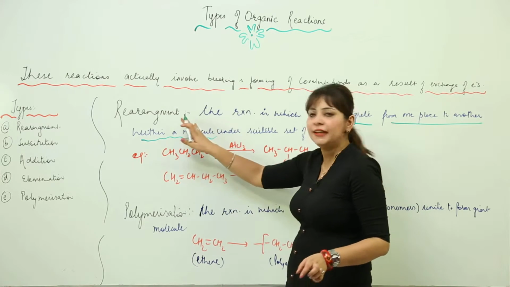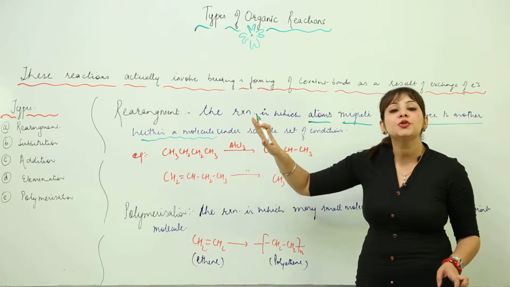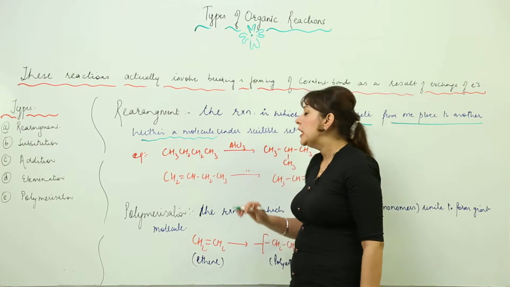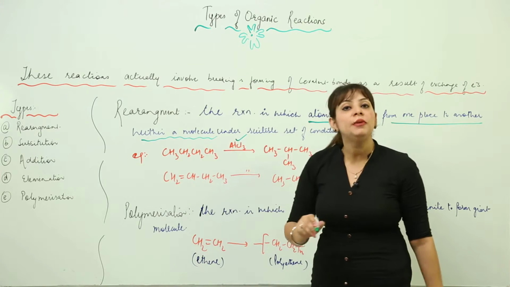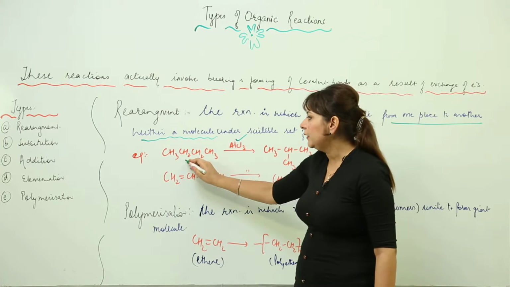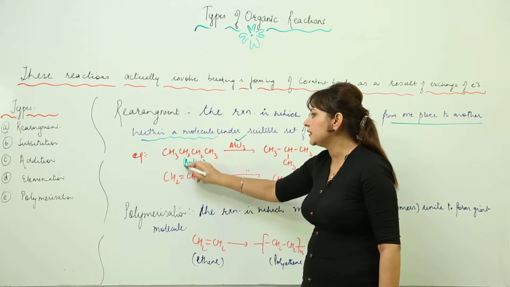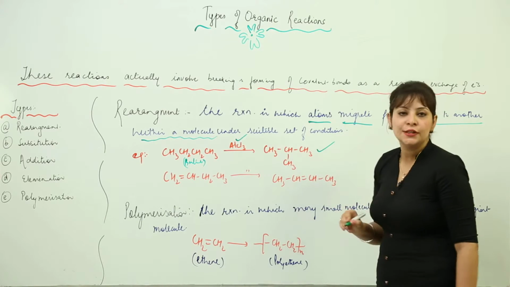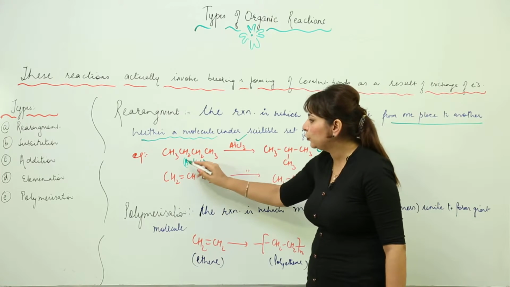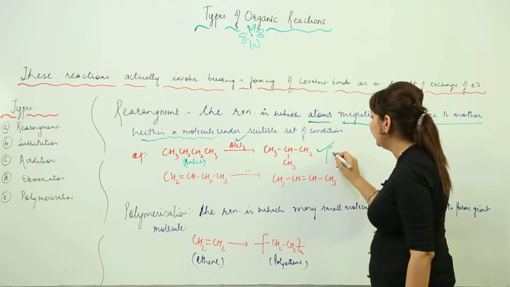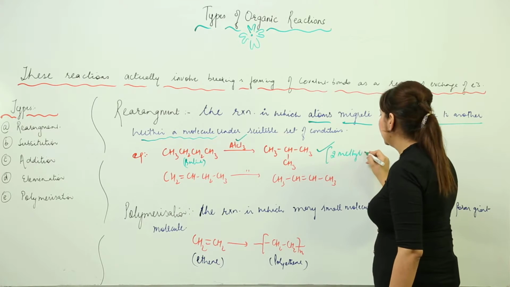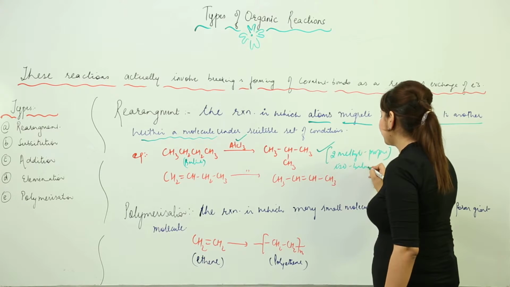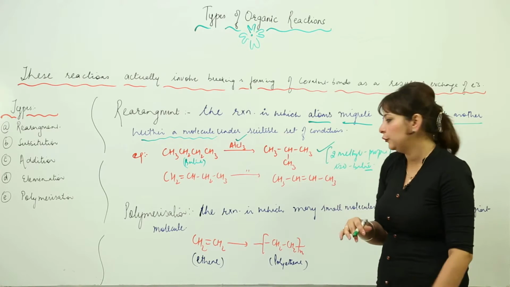Similarly they are arranged within the molecule. This rearrangement occurs under suitable conditions. For example, generally we have seen that rearrangement occurs in the presence of aluminium chloride. This is butane, as you can see. When I treat it with aluminium chloride, I get its isomer. You can see this group has moved to this place, and as a result we get 2-methylpropane, or isobutane. That is, we have achieved the isomer of butane.